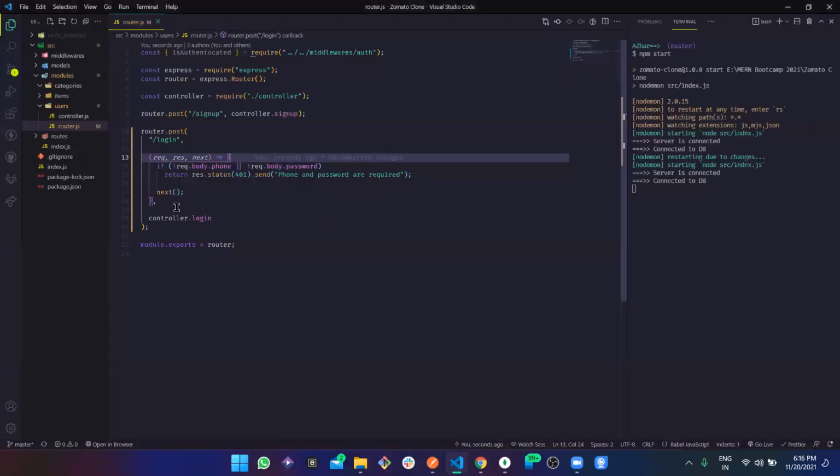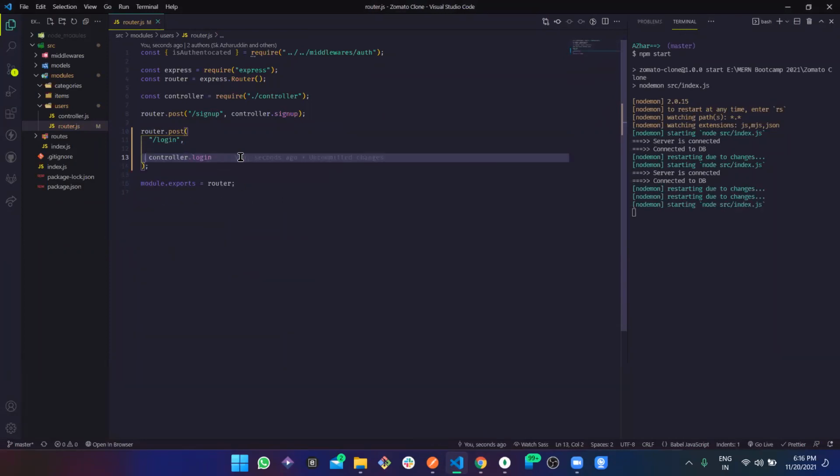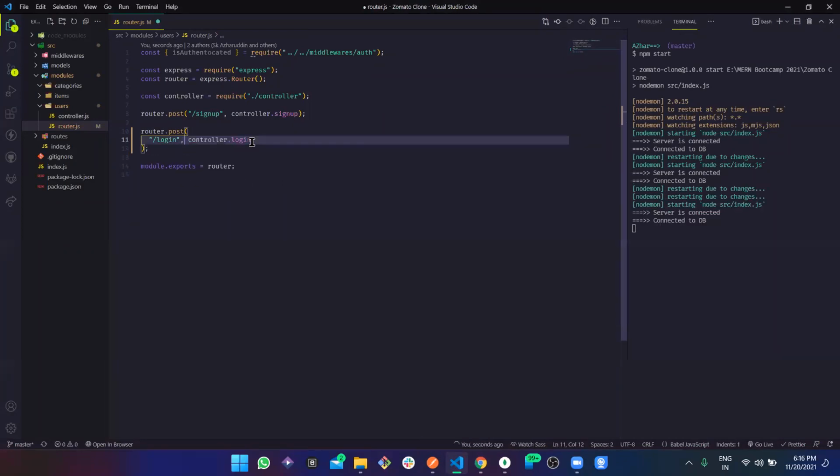So this is the kind of validation we put. But again, for all the methods wherever we would need request.body, we cannot just write all of these. Also we need to check whether this phone number is right or not, whether it has at least a minimum of 10 and a maximum of 13 digits or not, and whether the password should be 6 characters or not. So all this writing, all this validation in this particular middleware becomes a bit more hectic, right? So now we have something else to introduce here.